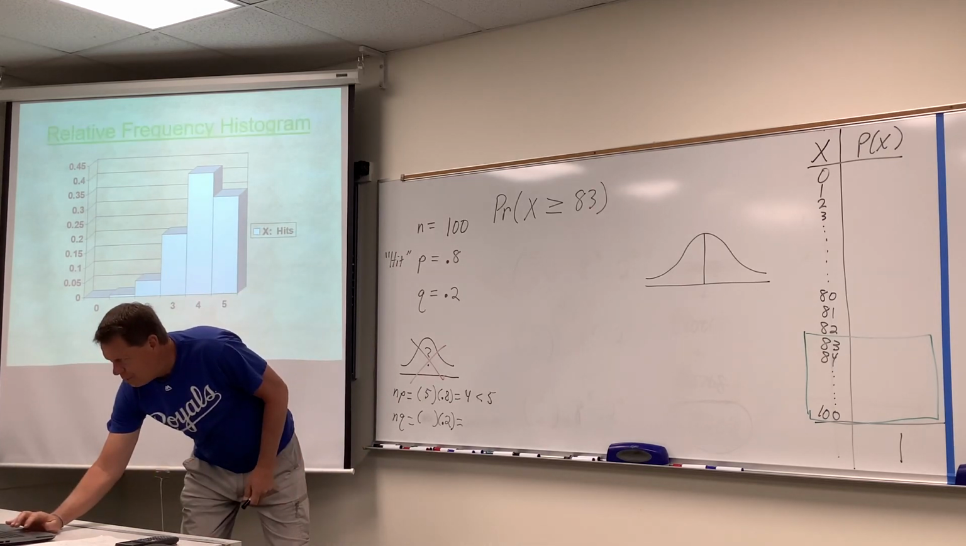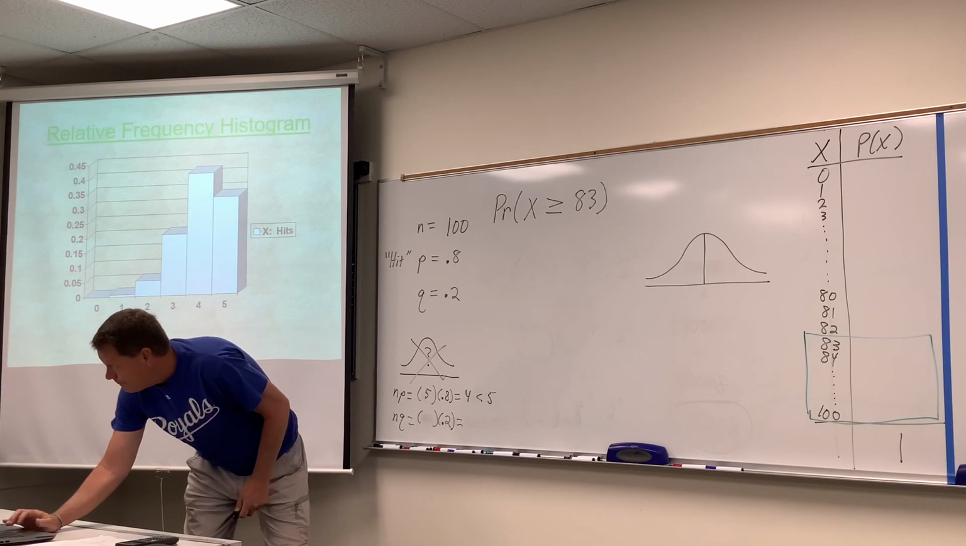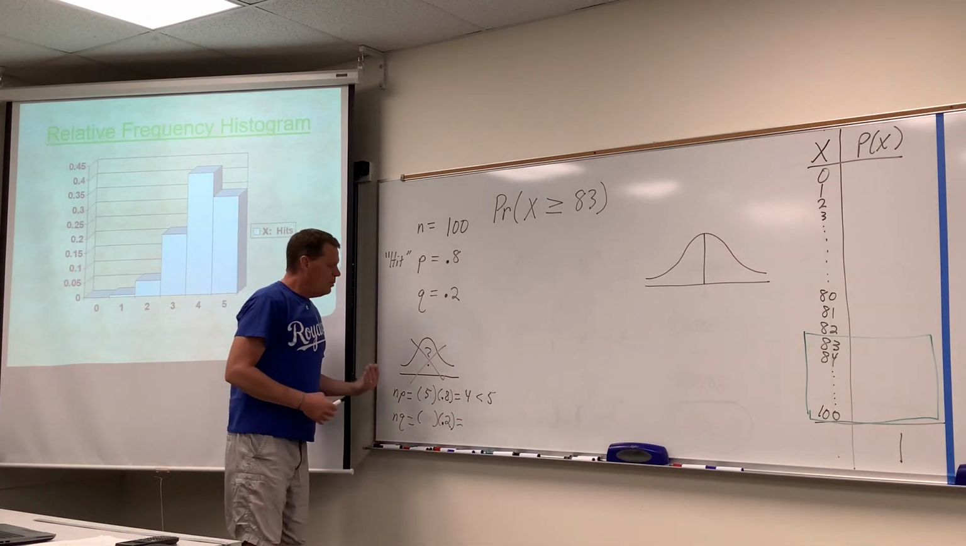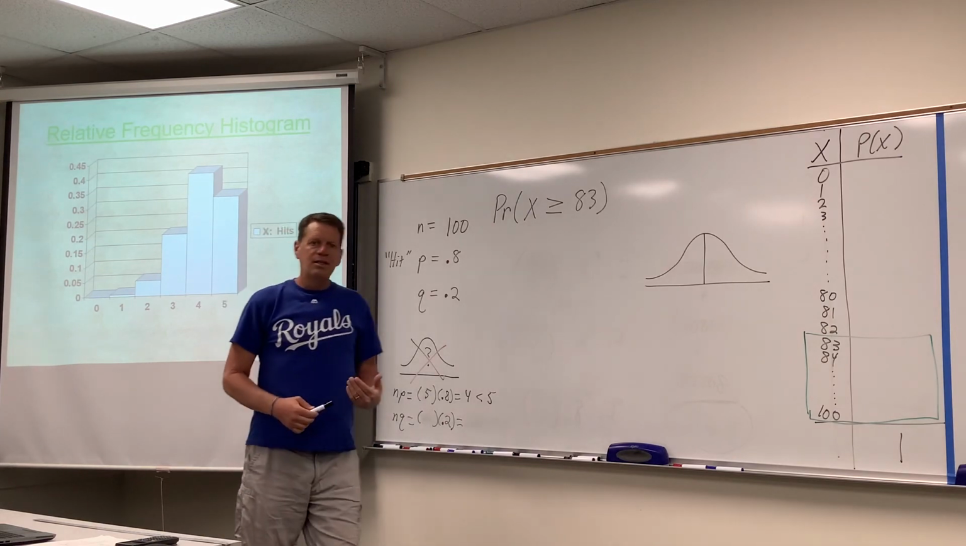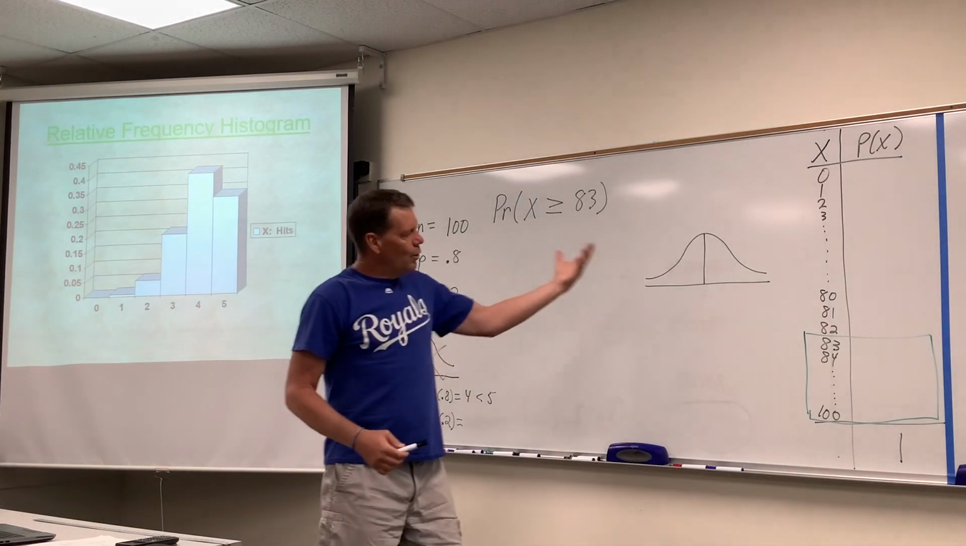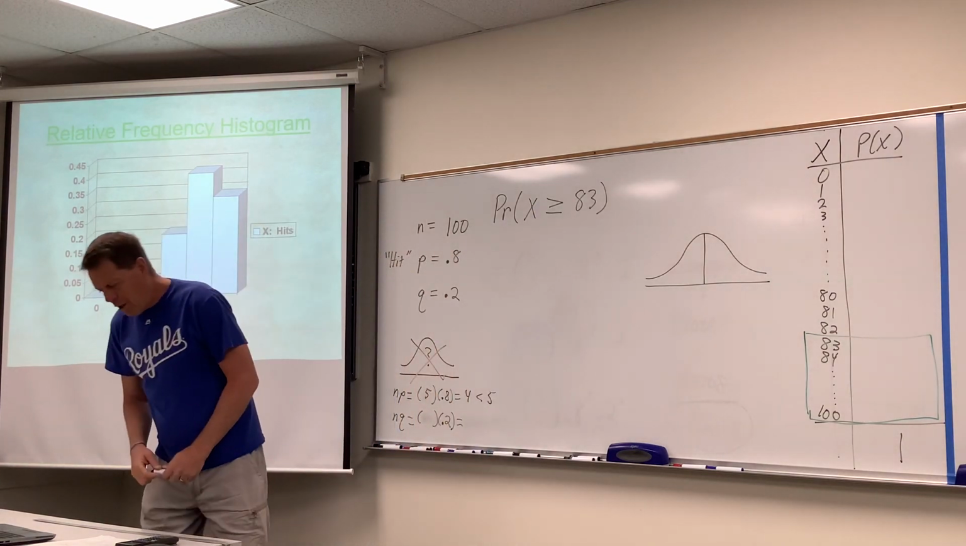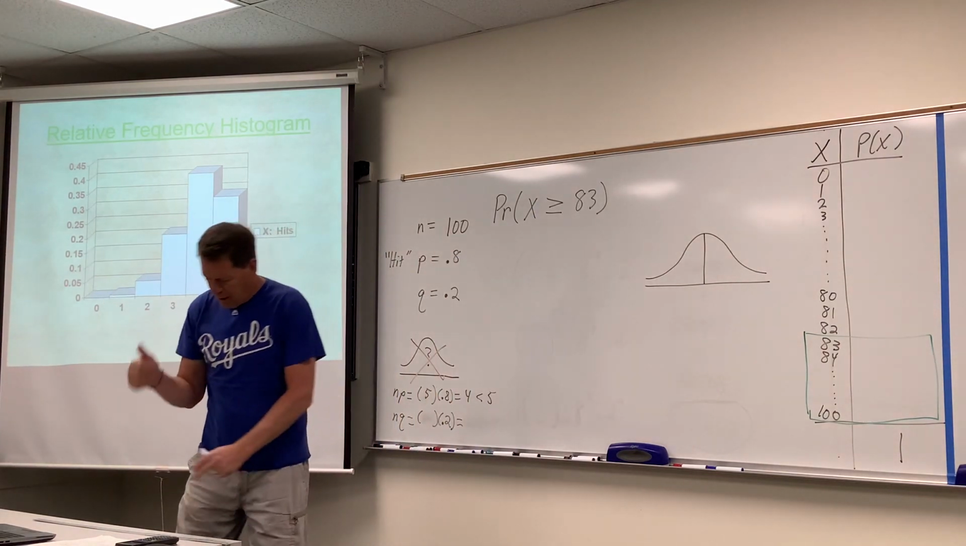You can't see my hillbilly teeth, so anyway, I guess we'll leave it at that. But I hope you understand, you got to check that rule, np, nq, and make sure it's at least 5 before you go on and attack the question as a bell curve. All right, but when Mario shot 100 shots, we're good to go.